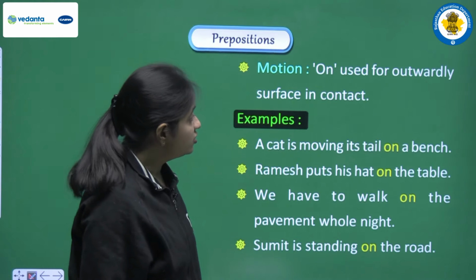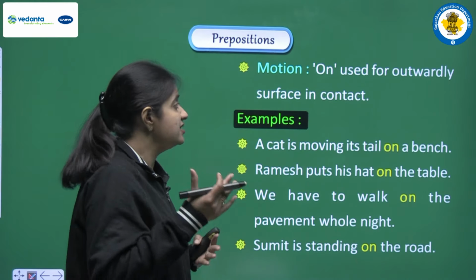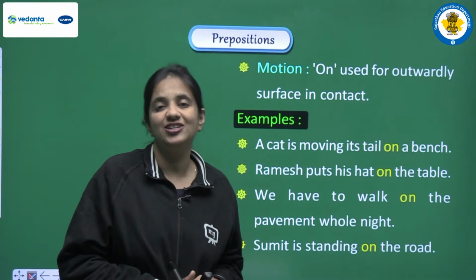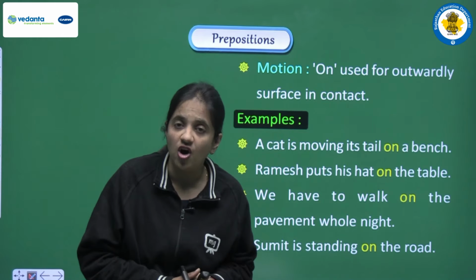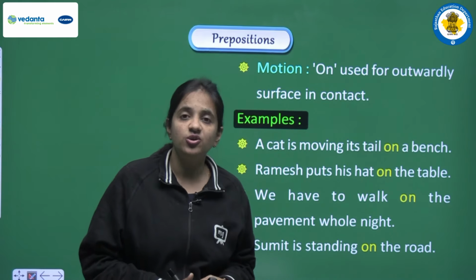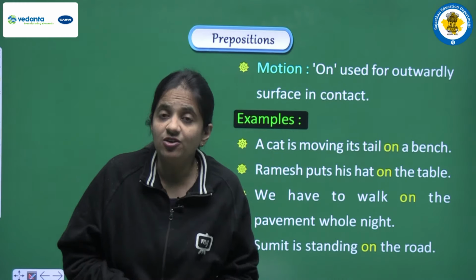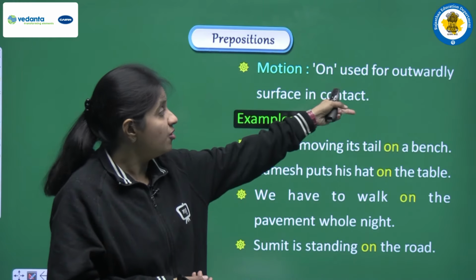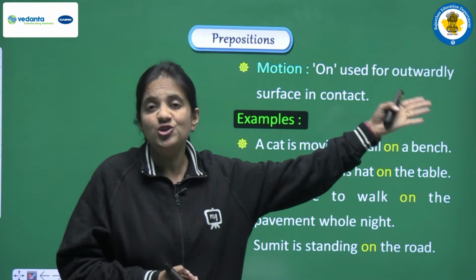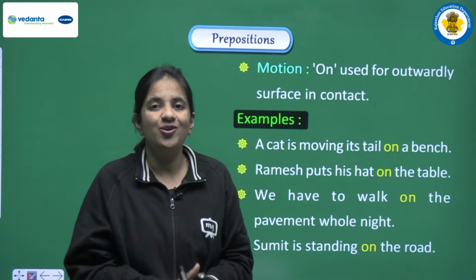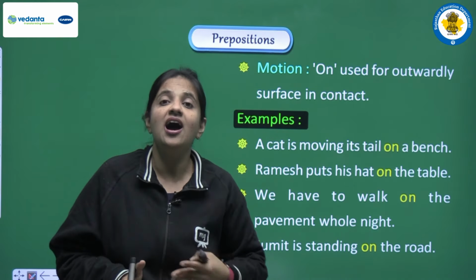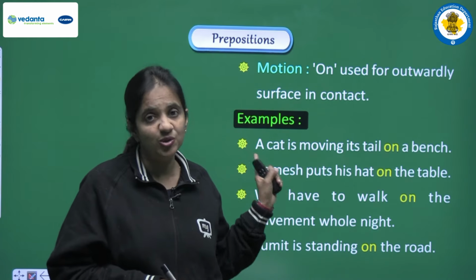Next, on is also used to show motion. How? On is used for outwardly surface in contact. It's a very important use of on. On is used when we are trying to show that something was in contact with another thing, but only from the outward surface. To show that contact, we have to use on as a preposition. How? We have some examples to clear this.